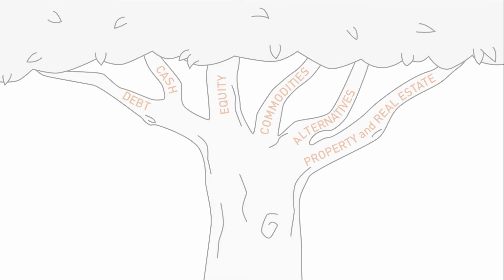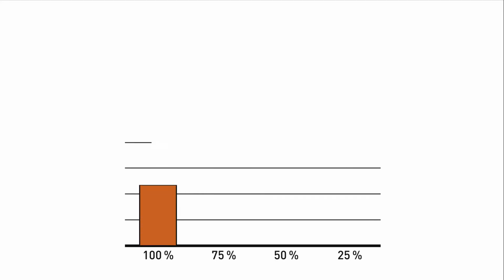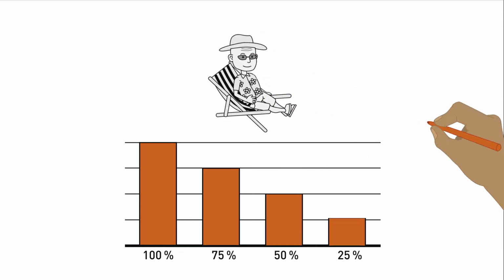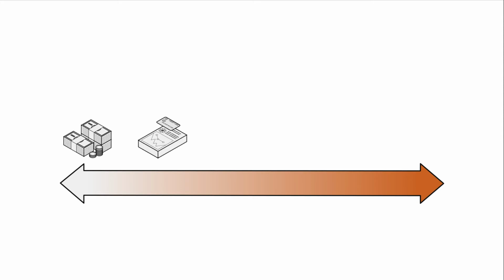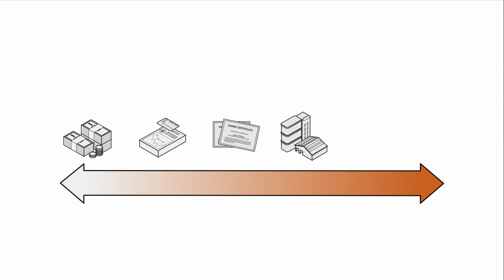It's important to note that there are also regulatory limits as to how much a retirement fund is allowed to invest in each asset class. To learn more, watch our video on prudential limits. Retirement funds can invest in cash, debt, equity, property, commodities, as well as alternative asset classes.